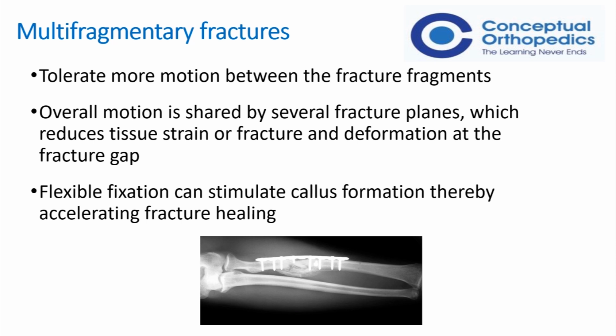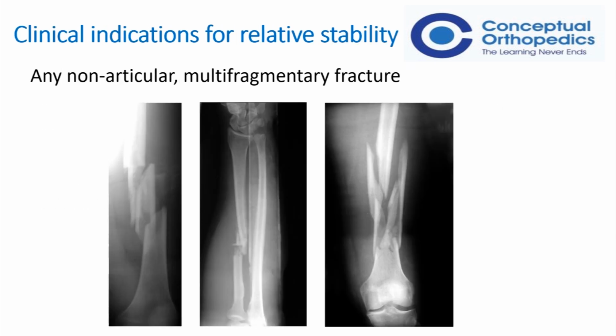So when can we opt for relative stability? We have understood that any non-articular fracture, especially if it is multi-fragmentary, we could plan for relative stability. How do we achieve relative stability? There are many ways of achieving relative stability. In fact, there are only four ways of achieving absolute stability, and any other method of fixation or splinting will lead on to relative stability.